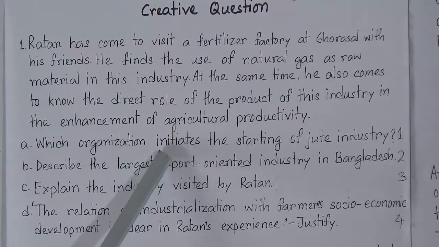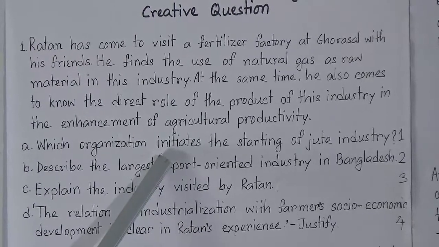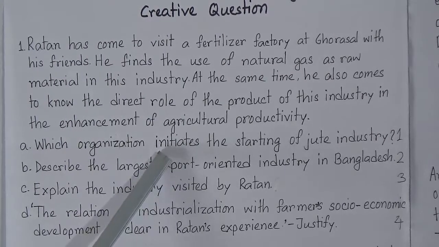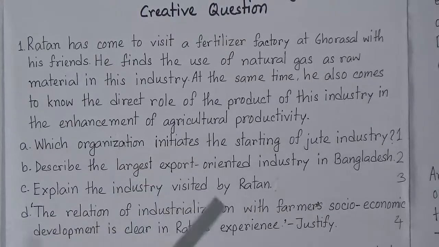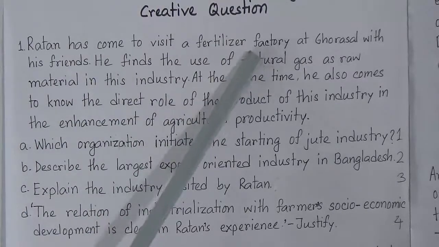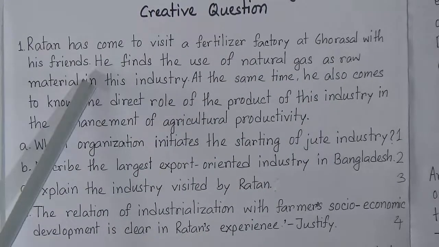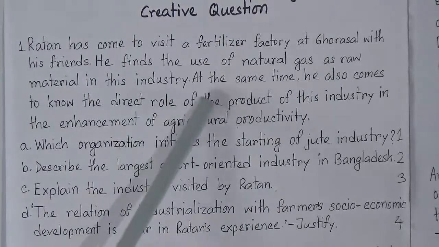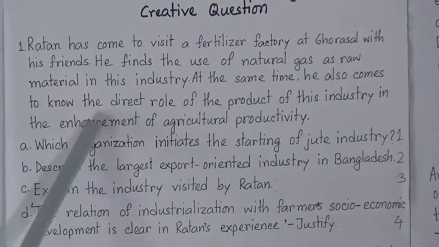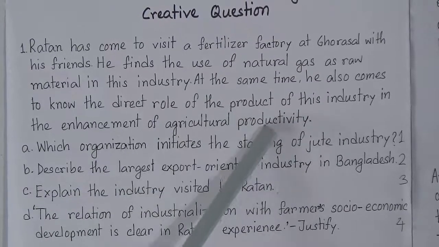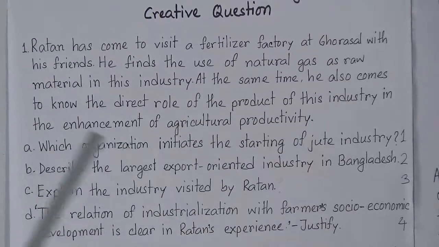Now look my dear students, for answering question number A, you need to write the correct answer. You need to collect the information from your textbook. You will get the answer directly from your book. Okay, at first let's read the stem. Ratan has come to visit a fertilizer factory at Ghorashal with his friends. He finds the use of natural gas as raw material in this industry. At the same time, he also comes to know the direct role of the product of this industry in the enhancement of agricultural productivity.